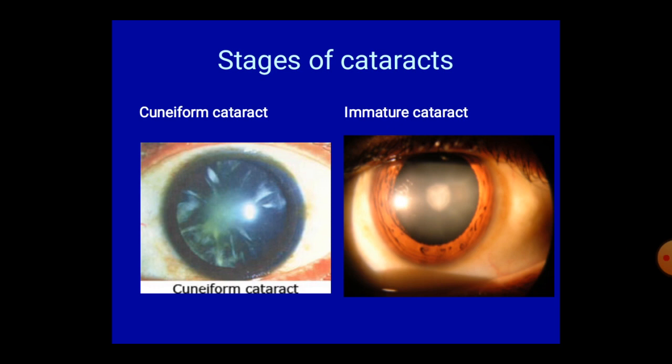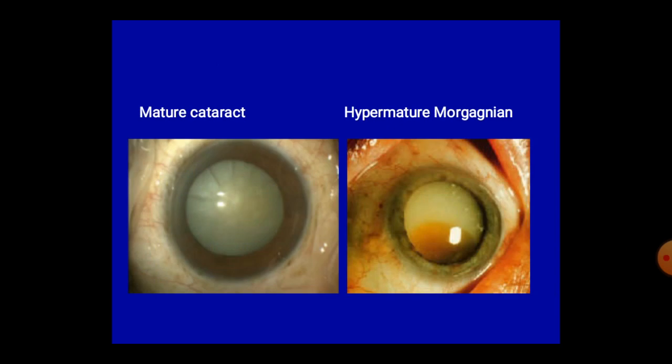Next, mature cataract, pearly white in color. And next is the hypermature Morgagnian cataract, which is pearly white in color, with liquefied cortex, and see the nucleus is at the bottom of the lens capsule.